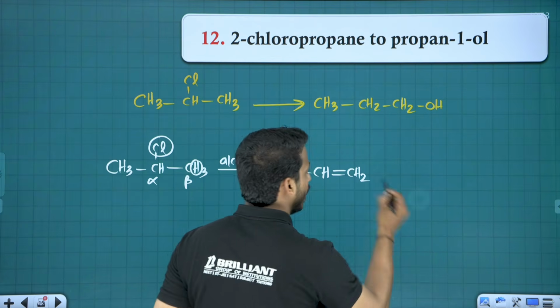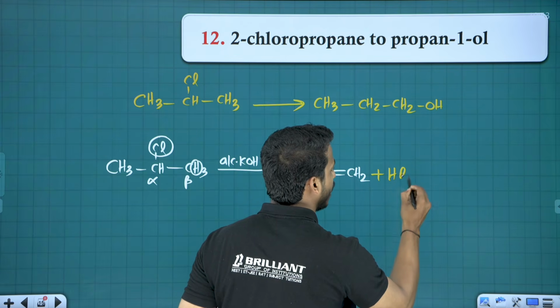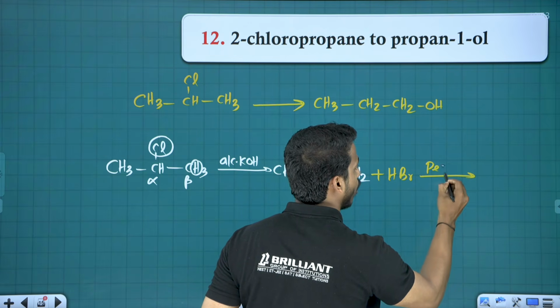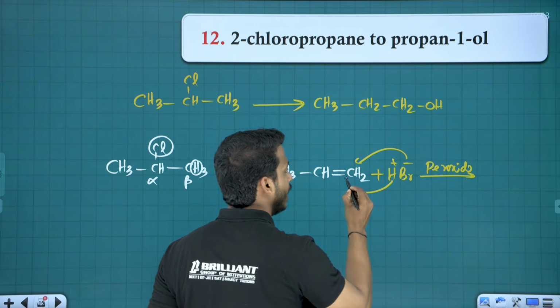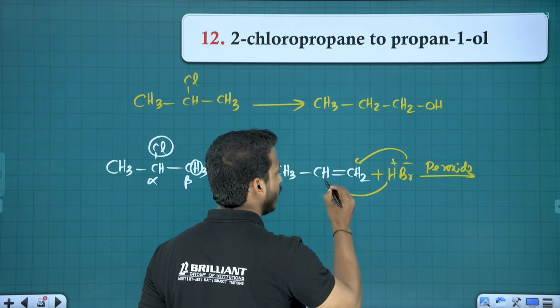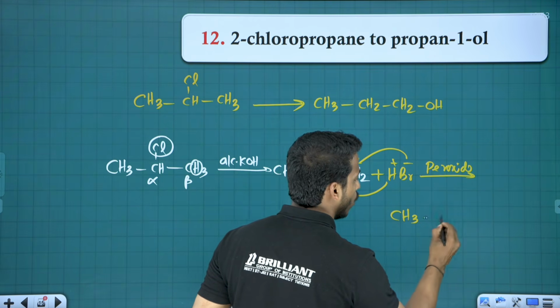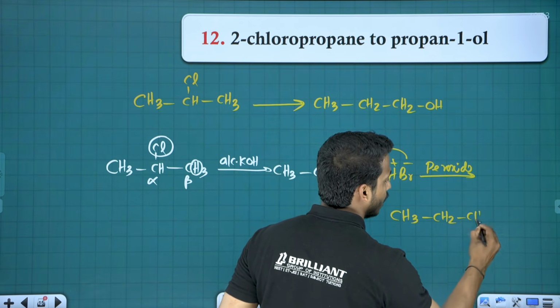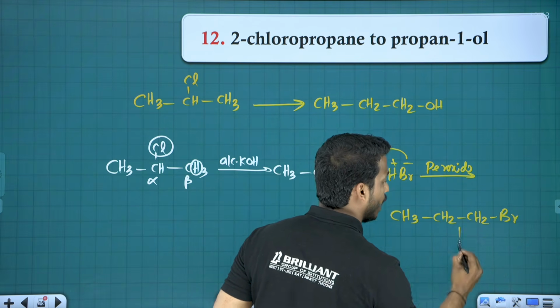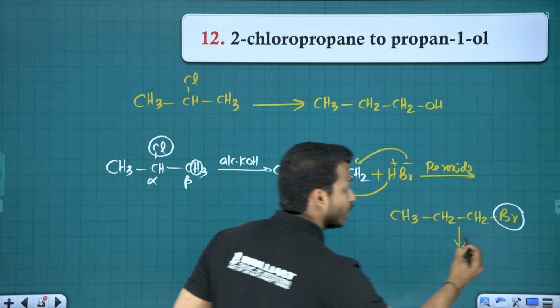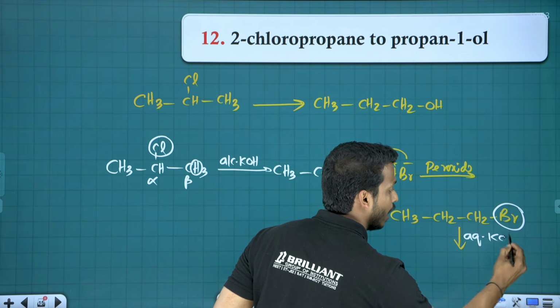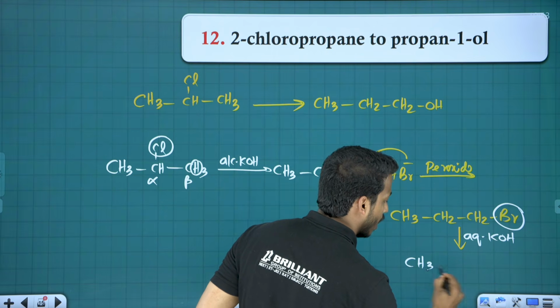Now how to get an OH on this position? Let us bring HBr in the presence of peroxide. That is our anti-Markovnikov rule, yes, we can apply it. So we will get 1-bromopropane, and lastly the bromine we can convert into OH by aqueous KOH.